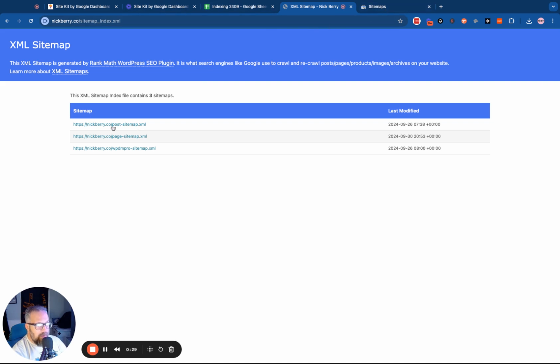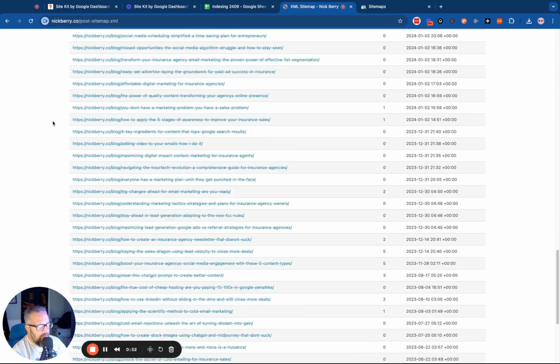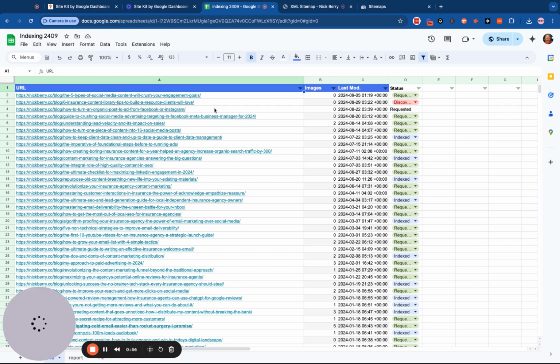So what I have here is I use RankMath for my SEO plugin. We have 3 different sitemaps, and 2 of them actually report to Google. The post sitemap is the one we want to worry about, because that's the blog posts, the content. So what I did is I took all of these and I copied and pasted them into this worksheet.